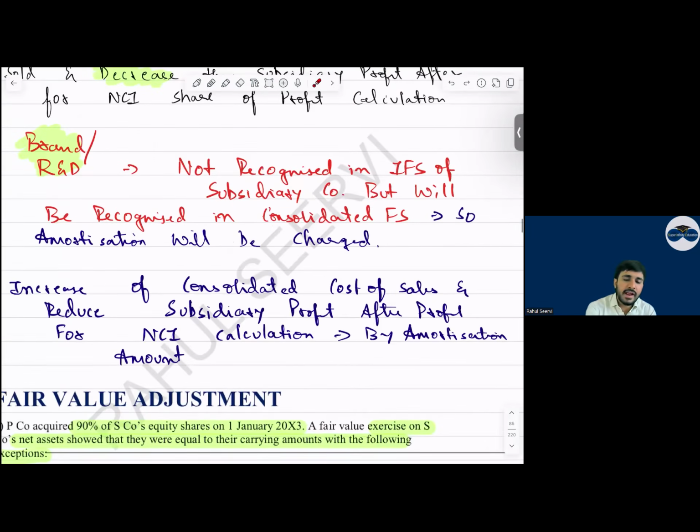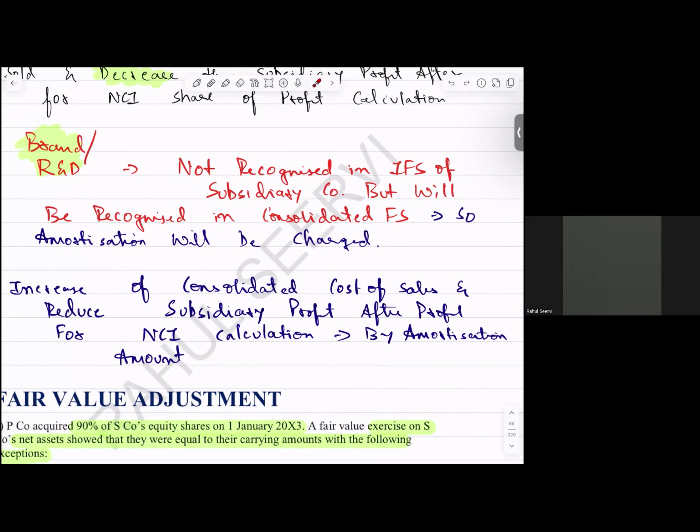Now, whenever there is a brand, an intangible asset we have recognized for the first time, can I say what will come into picture, everyone? If an intangible asset we are recognizing for the first time, what will come into picture? The subsidiary company has recognized a brand for the first time, or in the CFS we have recognized it for the first time. How will this affect your P&L?